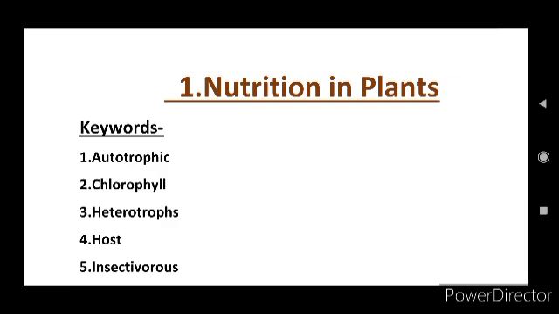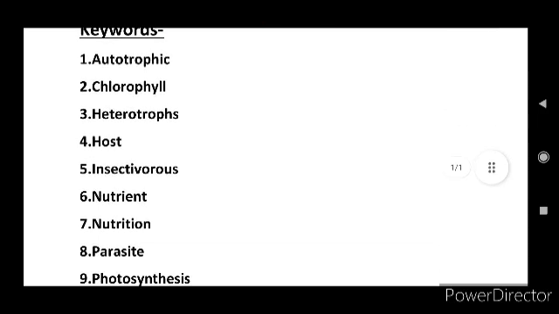The fifth word is insectivorous. Some plants, such as pitcher plants, are insect eating plants. These plants are called insectivorous plants. The next word is nutrients.